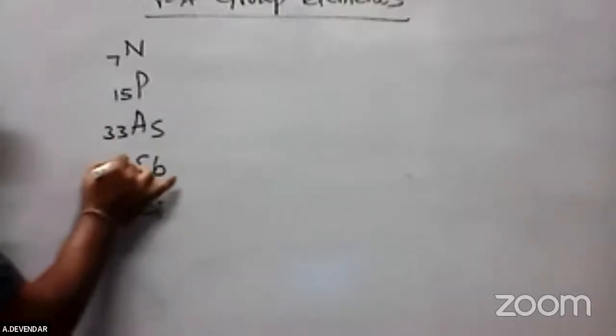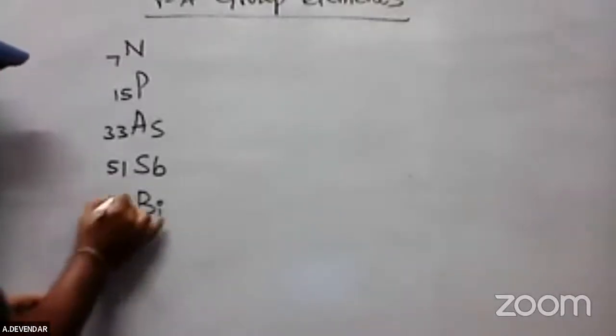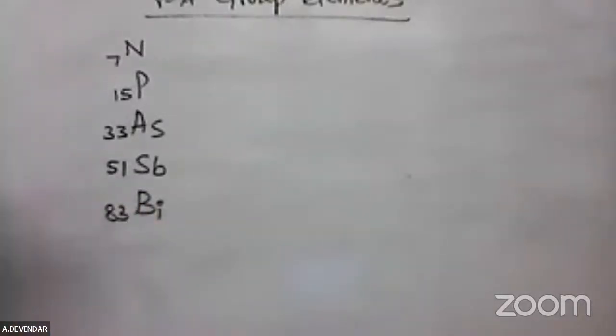Antimony, stibium, again add 18, which is nothing but 51. Next bismuth is element 83, adding 32. 51 plus 32, we are getting 83. These are the elements which are present in the 5A group.